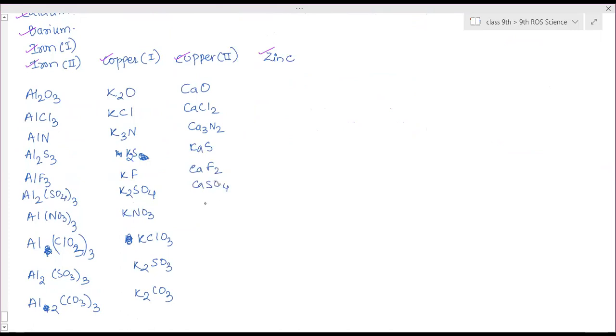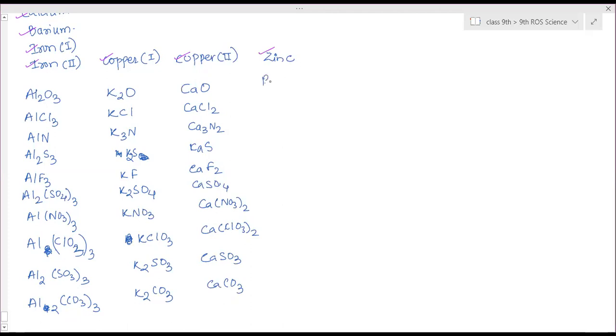CaSO4. Ca(NO3)2, twice. Ca(ClO3)2, twice. Then CaSO3 and CaCO3.